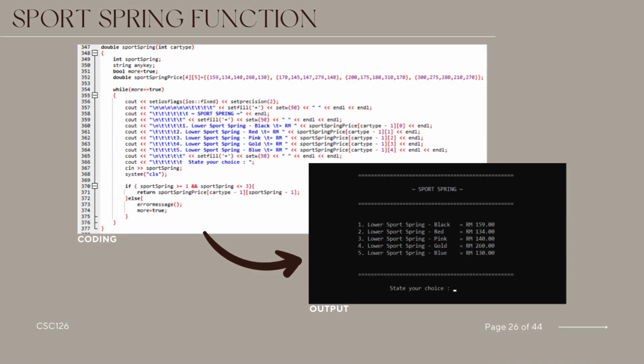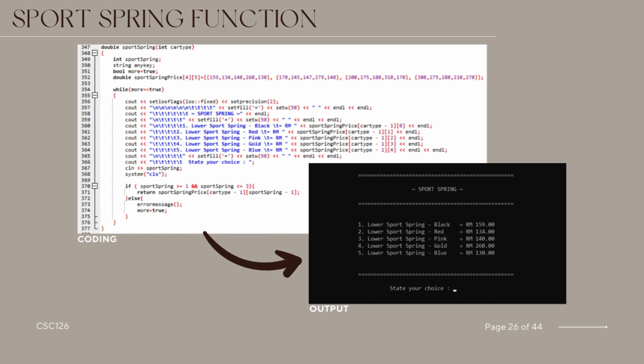This function facilitates the selection of sport springs for a specified car type, presenting a menu with options for different color lower sport springs. The menu displays the price for black, red, pink, gold, and blue lower sport springs. The user is prompted to input a choice, and if the input is valid, between 1 and 5, the function returns the corresponding sport springs price.